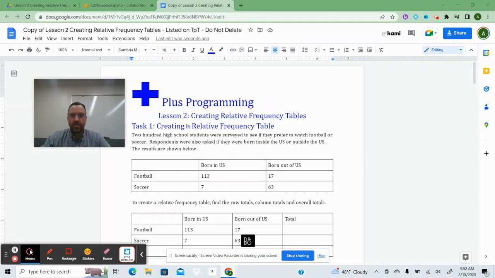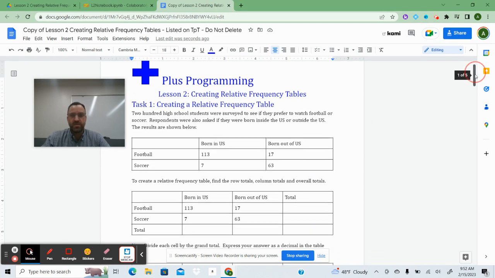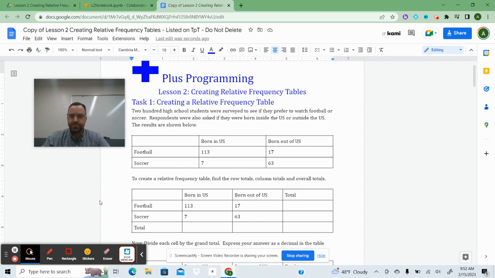So now we're going to learn how to create relative frequency tables with Python and just by hand as well. We have 200 high school students who were surveyed to see if they prefer to watch football or soccer. They were also asked if they were born inside of the US or outside of the US. Here are the results below. What we're going to do is create a relative frequency table, and we're going to get overall totals.